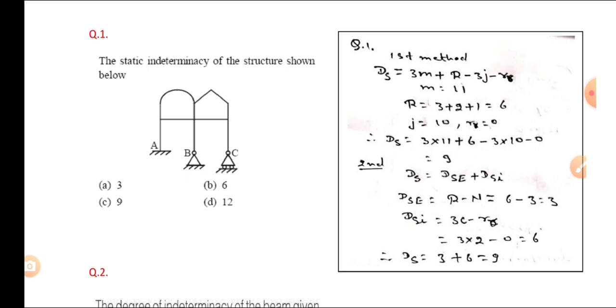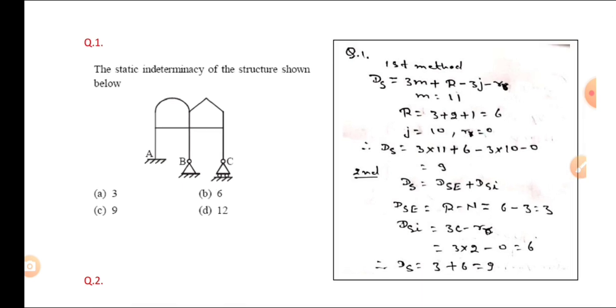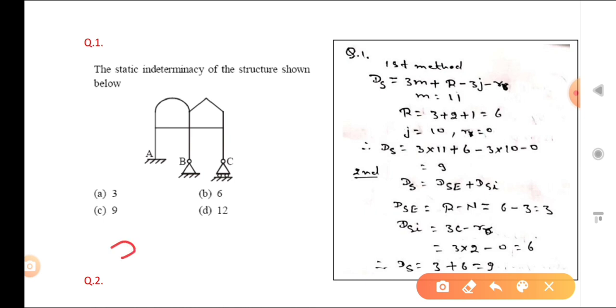So how will we find the static indeterminacy? There are two methods. One formula you can see: Ds is equal to 3m plus r minus 3j minus rr. You can derive that formula also.